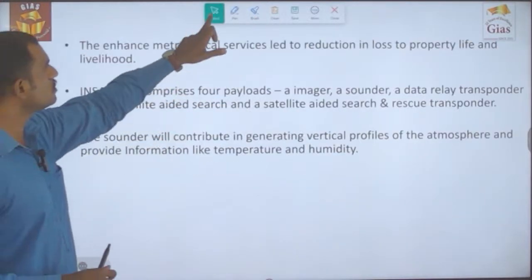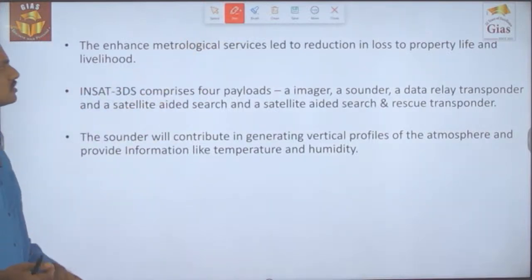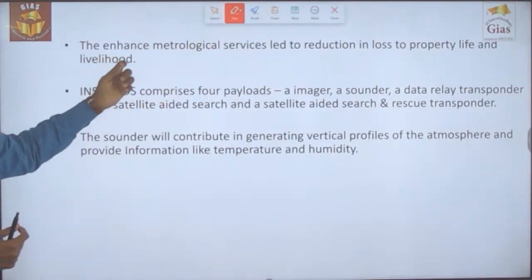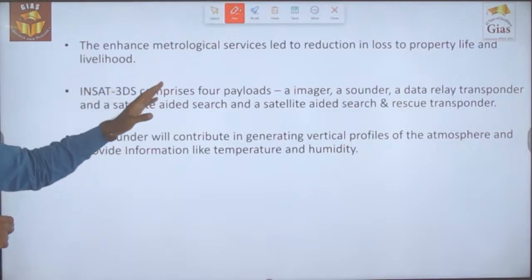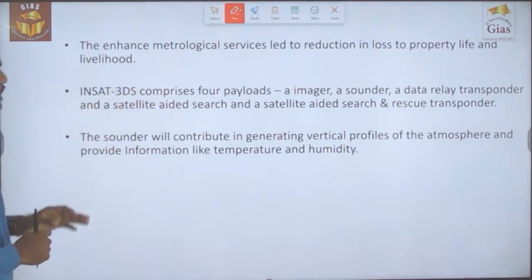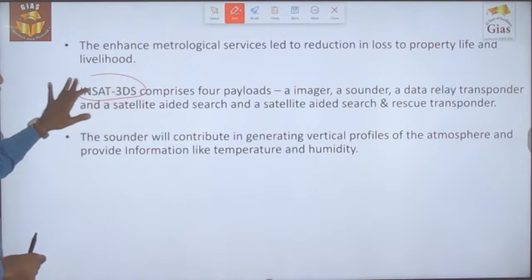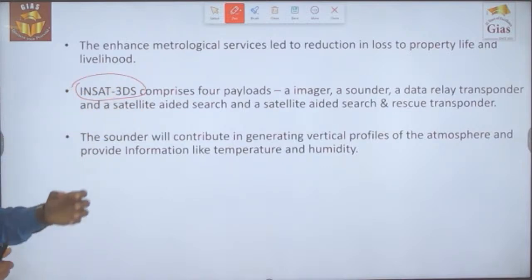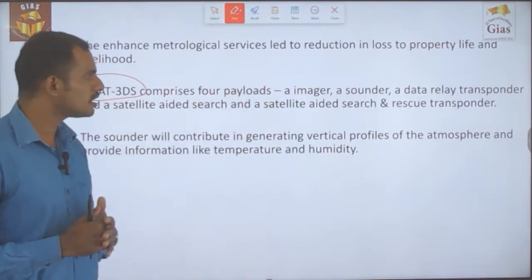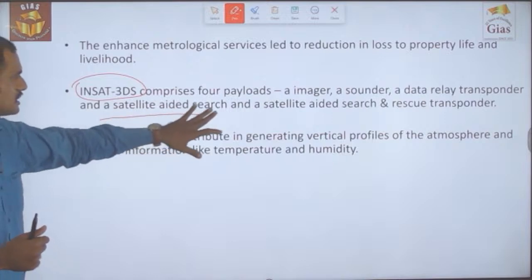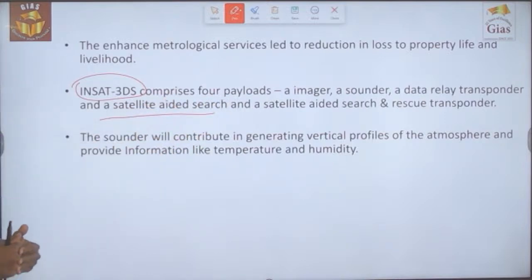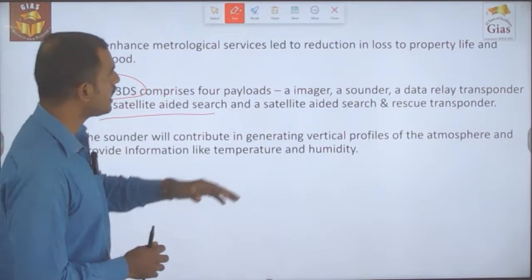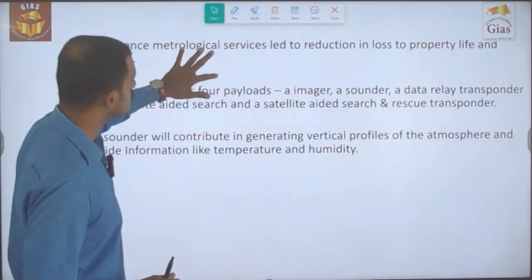Okay, let's look into further details of the news. It will enhance the meteorological service, leading to reduced error, and there will be a reduction in the loss of property, life and livelihood. And INSAT-3DS comprises four payloads: an imager, a sounder, a data relay transponder, and a satellite aided search and rescue transponder. So these are the payloads carried by INSAT-3DS.